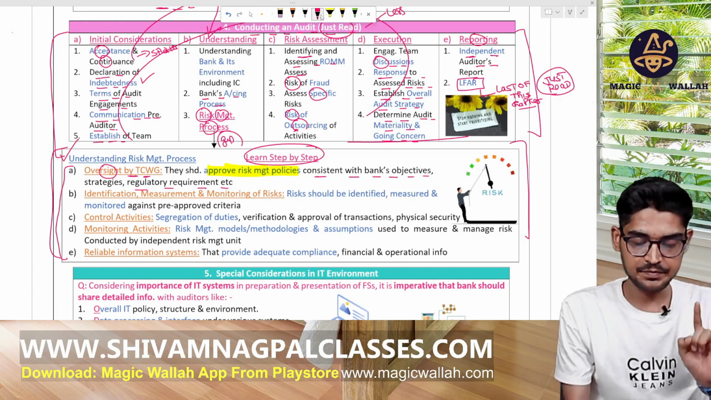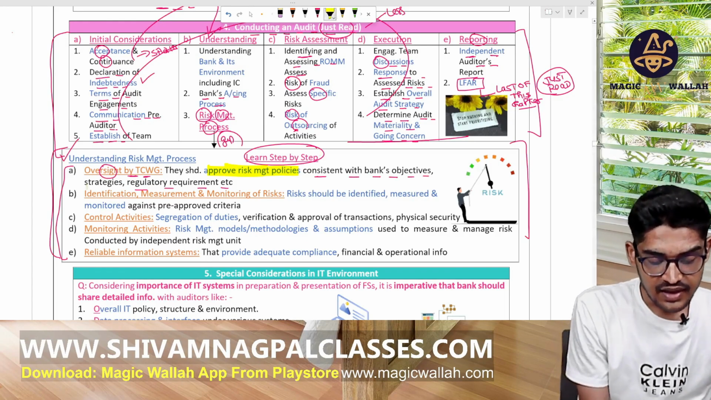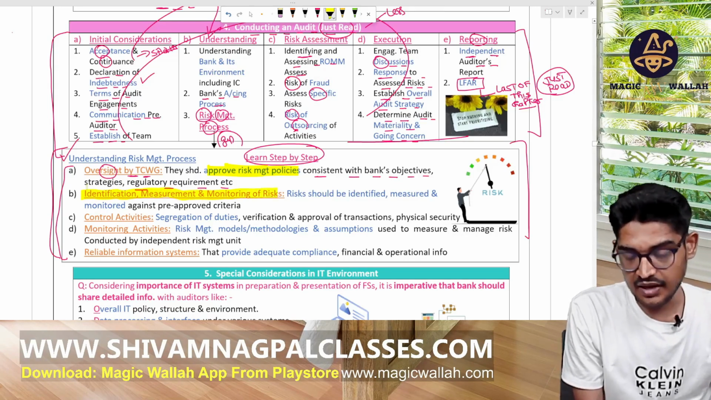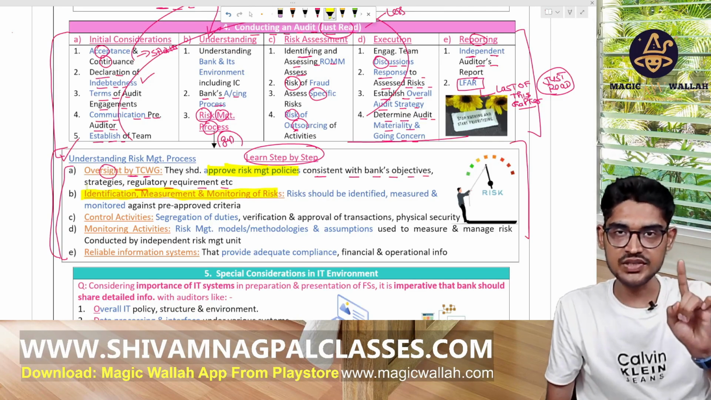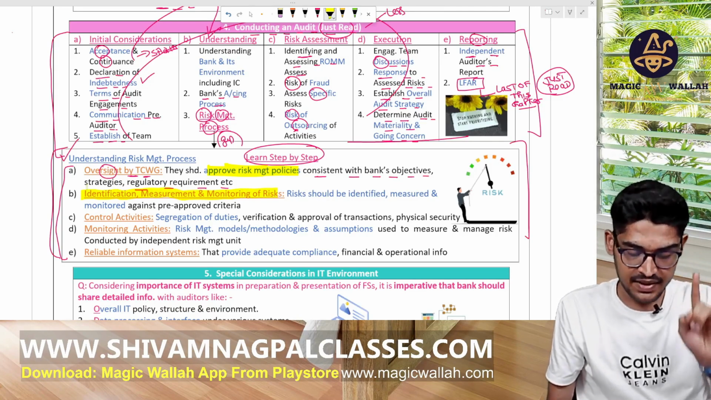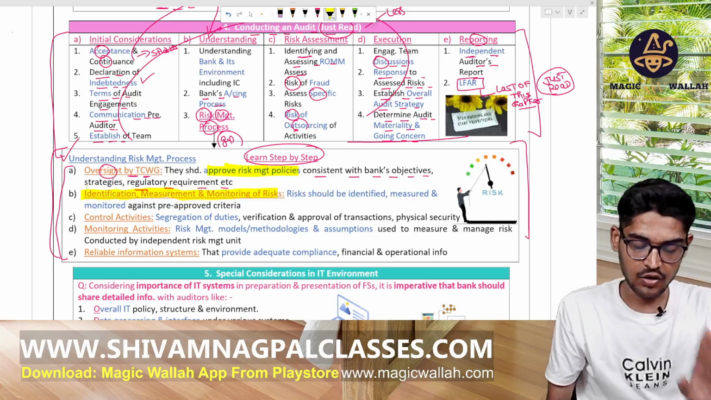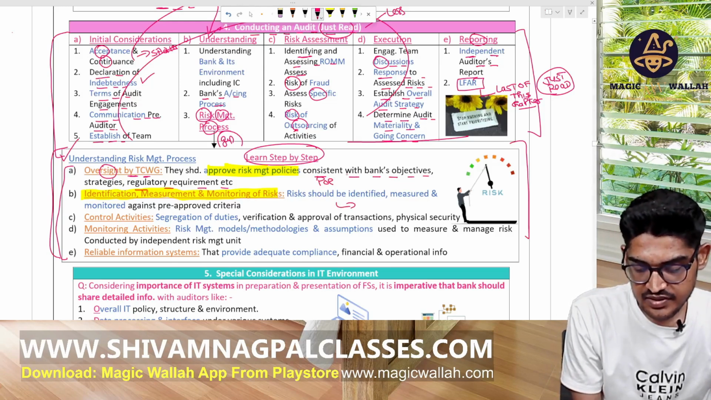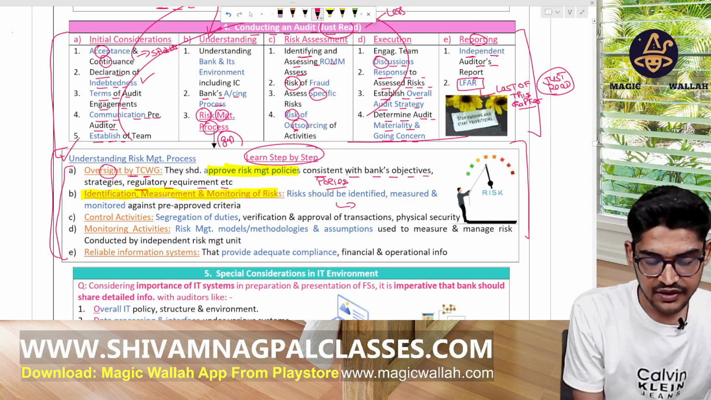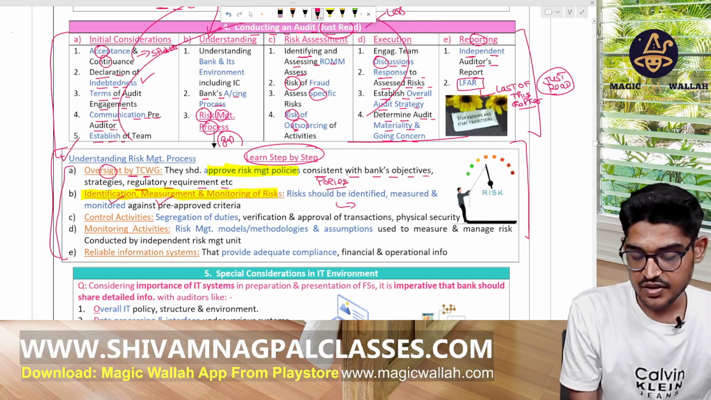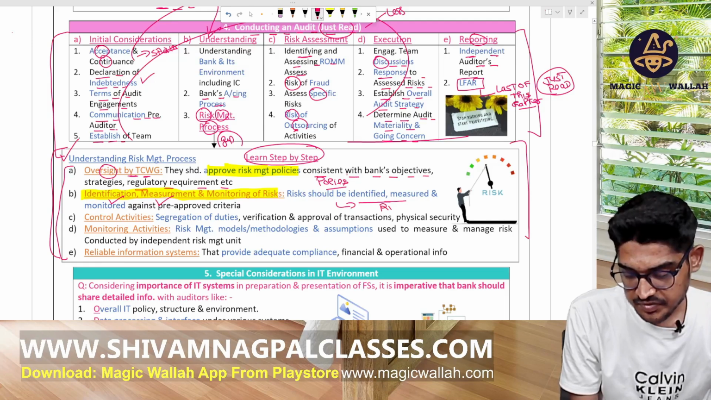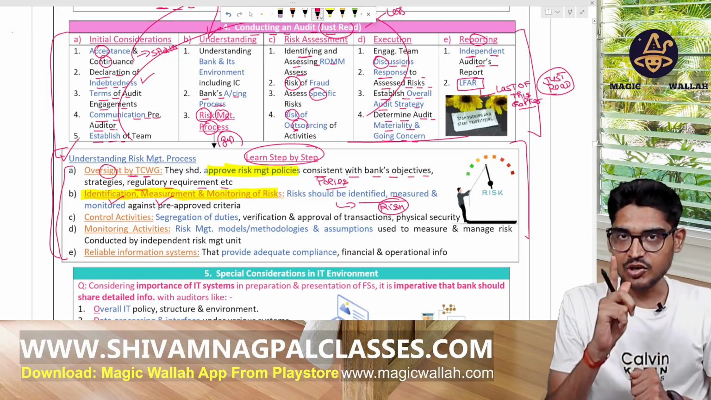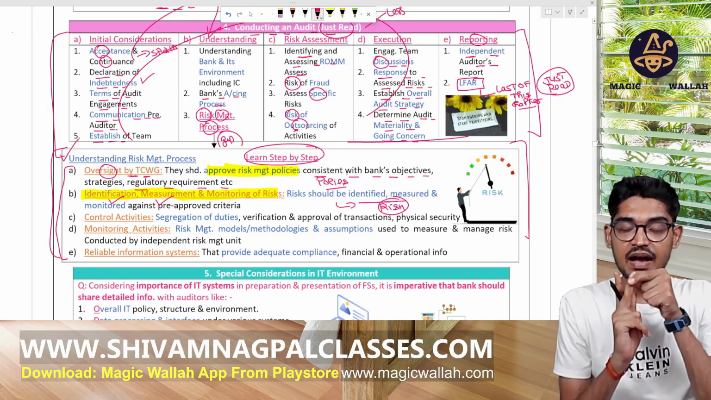In the second step, there is identification, measurement, and monitoring of the risk that can happen. First make the policies, then identify, measure, and monitor the risk. Now they find any risk. So now we have identified the risk in the second step.